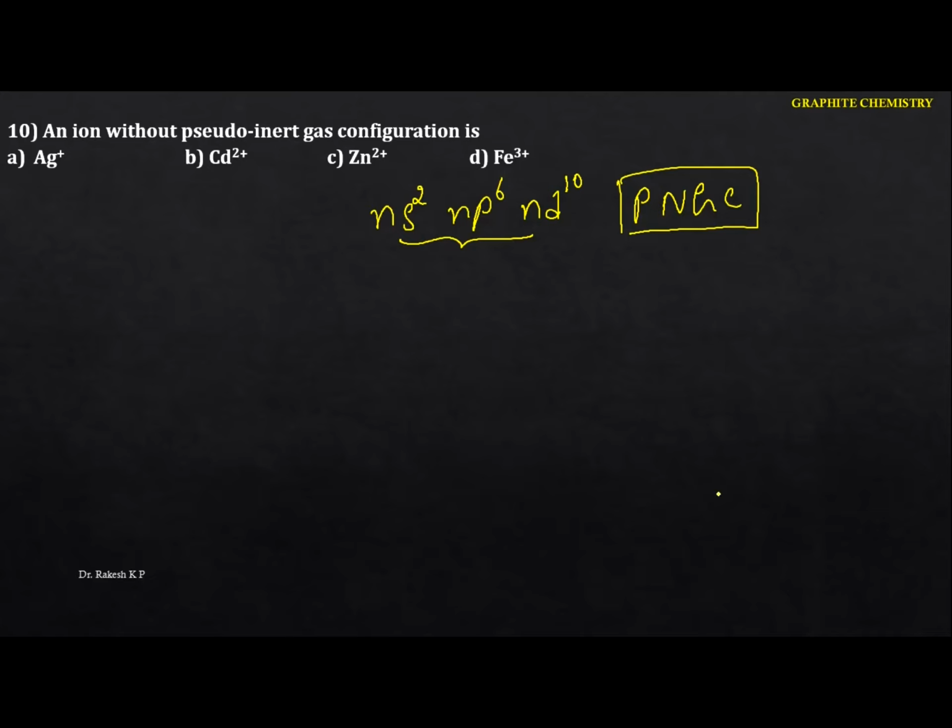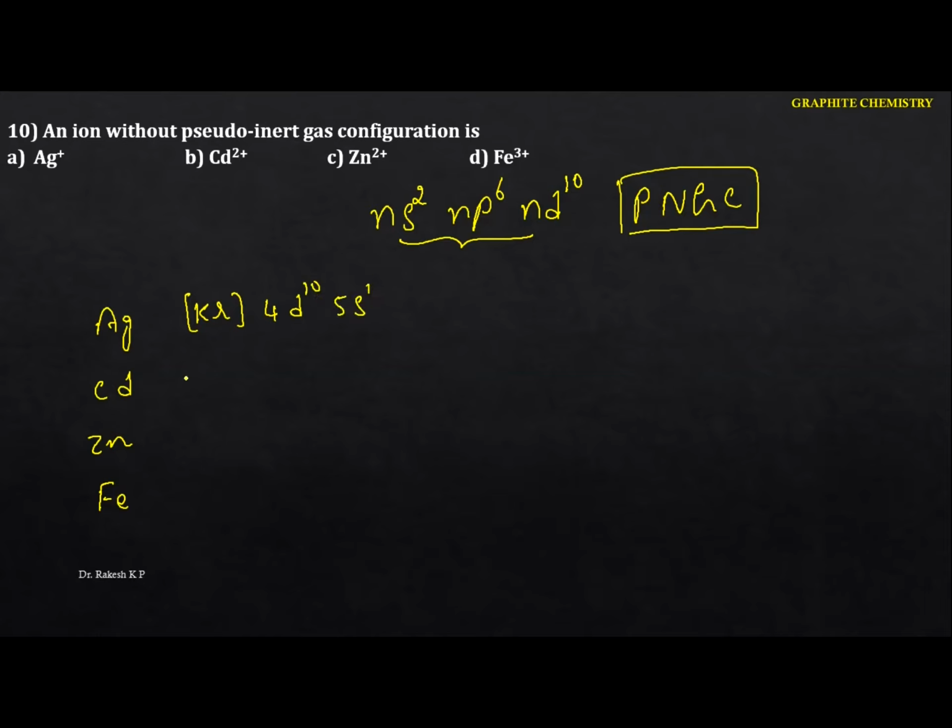Okay, let me take the first one here. I'm going to take silver, Ag plus. Similarly for cadmium, then zinc, and then iron. See this one. I'm going to write the electronic configuration for silver. We have argon 4d10, and the next is 5s1. This is the electronic configuration.